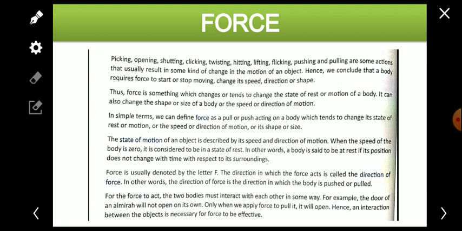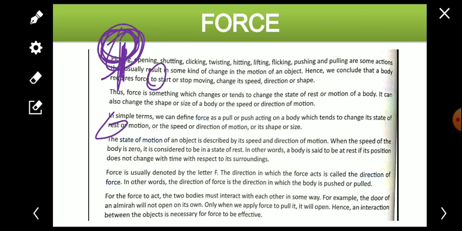Now, in simple terms, we can define force as a pull or push acting on a body which tends to change its state of rest or motion. What is the meaning of rest actually? Any object which does not change its position with time. Suppose that before some time it was here only, and now also it is here only, means it has not moved, it is at rest.